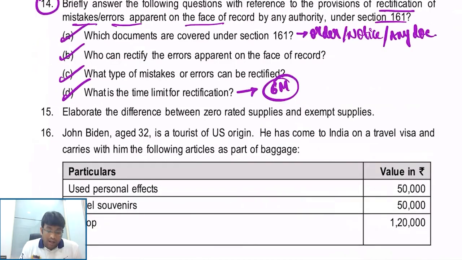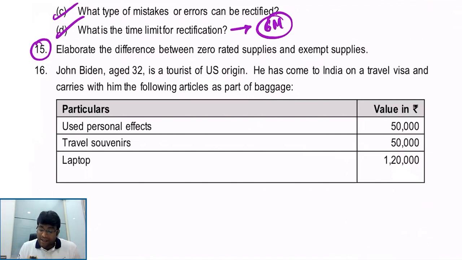Question number 15. What is the difference between zero-rated supplies and exempt supply? Guys, we know very clearly. Zero-rated supply covers only two things. Number one, exports. Number two, supplies to SEZ. Exempted supplies are those which are exempt because of a notification, and exempted also covers nil-rated and non-GST. Non-GST means those which are not covered under GST. And in case of zero-rated supplies, input tax credit is allowed. But in exempted supplies, input tax credit is not allowed. And moreover, in zero-rated supplies, whatever credit is there, that we can happily claim it as a refund. But for exempted supply, there is no question of refund.